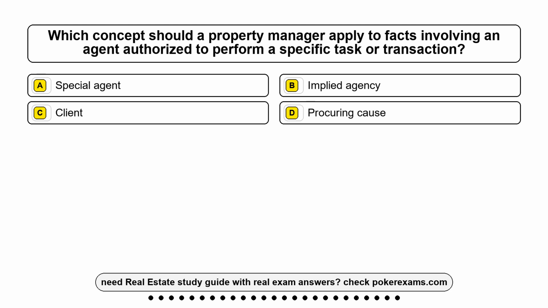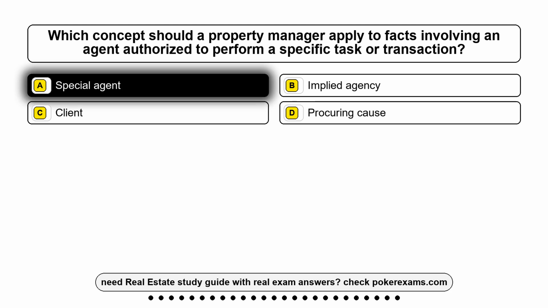Question 23. Which concept should a property manager apply to facts involving an agent authorized to perform a specific task or transaction? Option A, special agent. Option B, implied agency. Option C, client. Option D, procuring cause. The correct answer is option A, special agent.